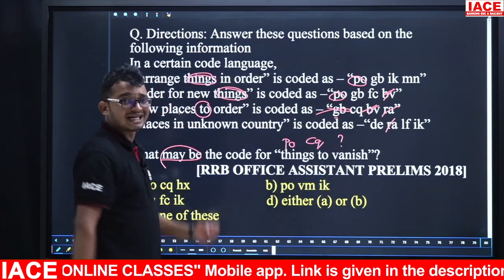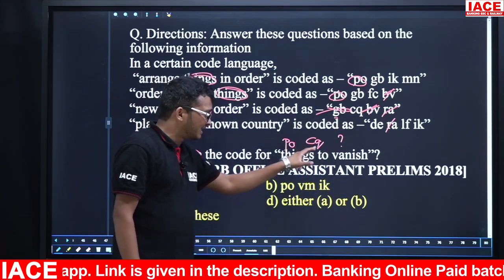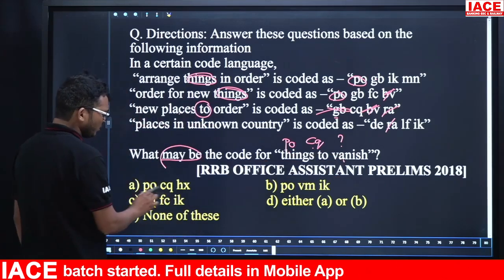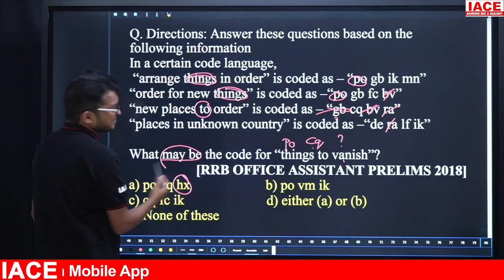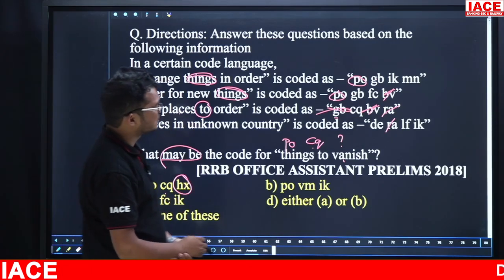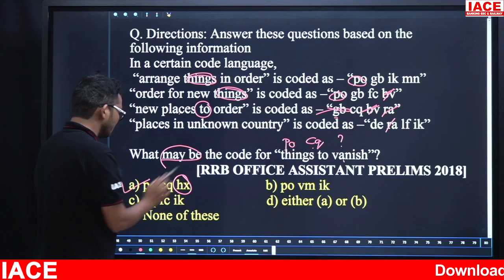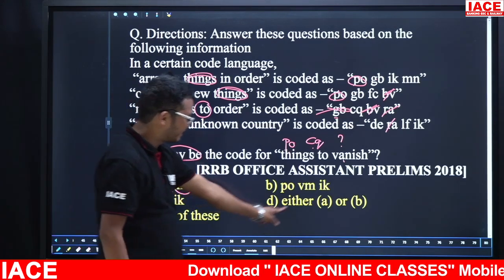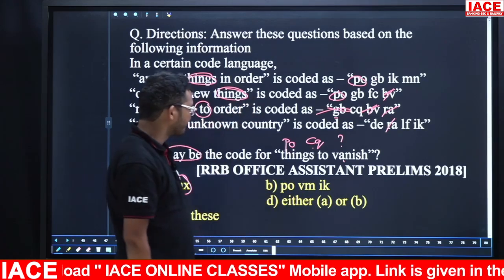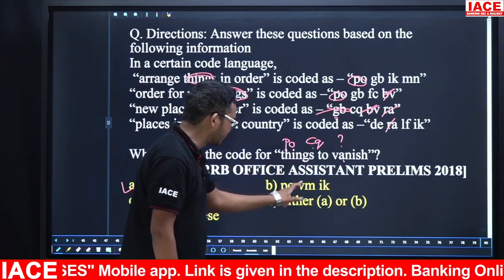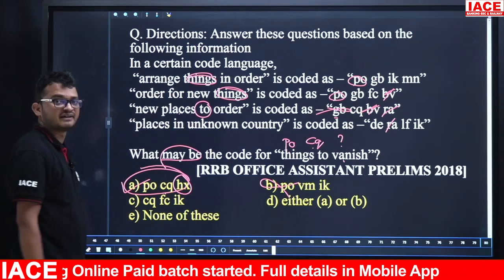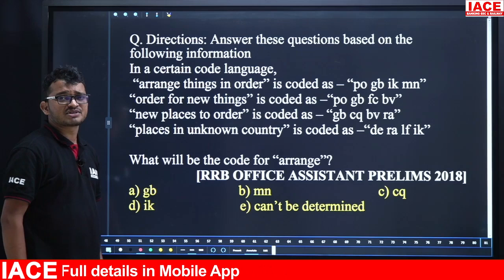That means our option should have these two codes along with one new code. Now take the first option: PO, CQ, yes. HX. Observe whether HX is present in our codes or not. Not there. That means for this one there is a chance. So A is a chance, but don't take A directly, because the fourth option says either A or B. Check B also: PO, CQ should be there, but here they are not there. So this one is no chance. That means the simple answer is option A.